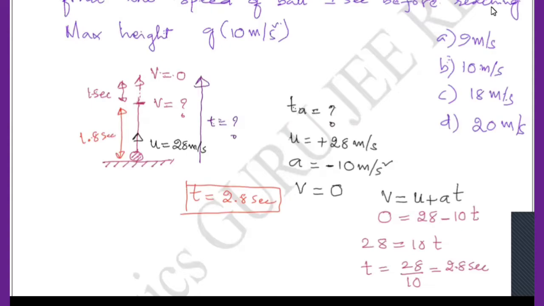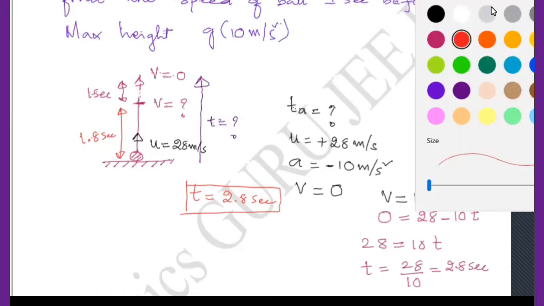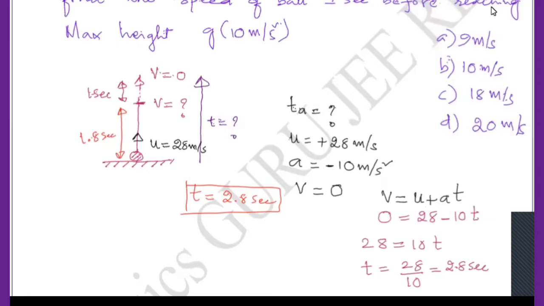That means now separately we'll draw the diagram for it. Now a new problem is created here. What is that new problem? Let us see. Now I have one body. I am projecting this vertically upwards. I want the velocity at this particular point. So the time taken to reach that particular height is 1.8 seconds, and I am projecting with initial velocity u equal to 28 meter per second. Can we calculate now?